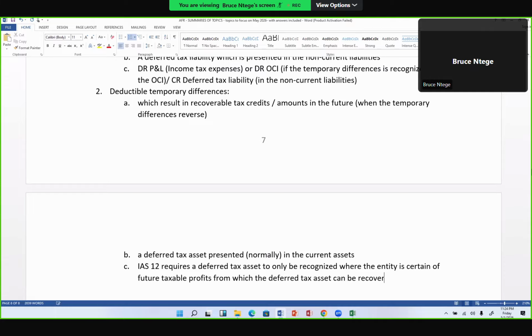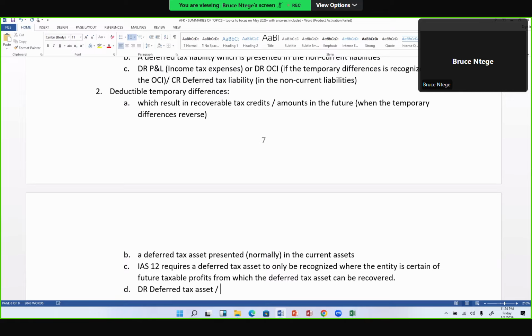If you are not certain of future taxable profits, don't go ahead and debit a deferred tax asset in the balance sheet under current assets. If there is no certainty of future taxable profits, don't do this debit entry.